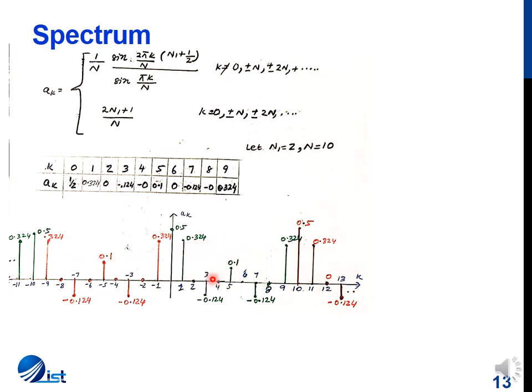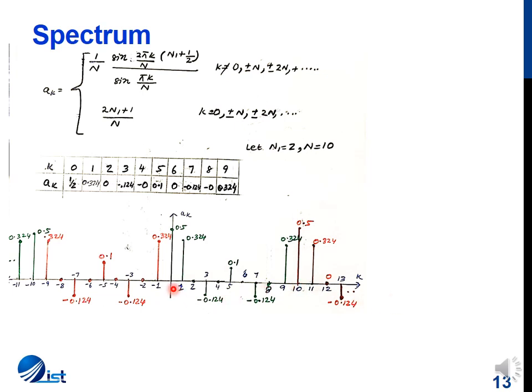Since the period is 10, from 0 to 9 we'll have distinct values. These are the values plotted for one cycle. Afterwards the values repeat, shown in red. From 10 onwards we get the values for the next cycle.